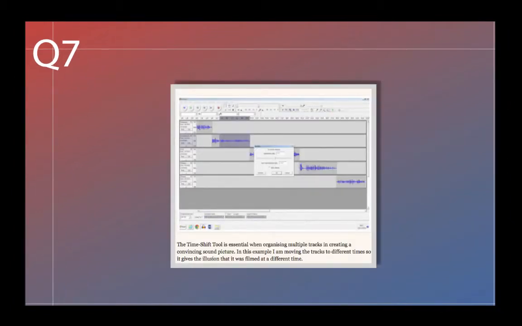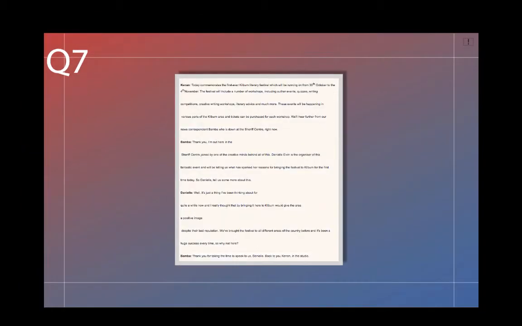We've used this image to demonstrate the use of the time shift tool, which we use to organize multiple tracks into one whole broadcast. This was very beneficial in our broadcast because it allowed us to move everything into the specific places where they were necessary to create a whole running broadcast. In this example, we have moved the tracks at different times, so it gives the illusion that it was filmed at a different time. Presented here is one of the first versions of our first news item which we created.